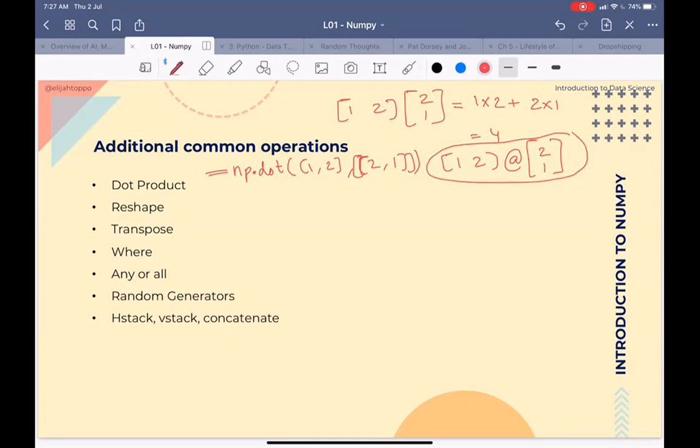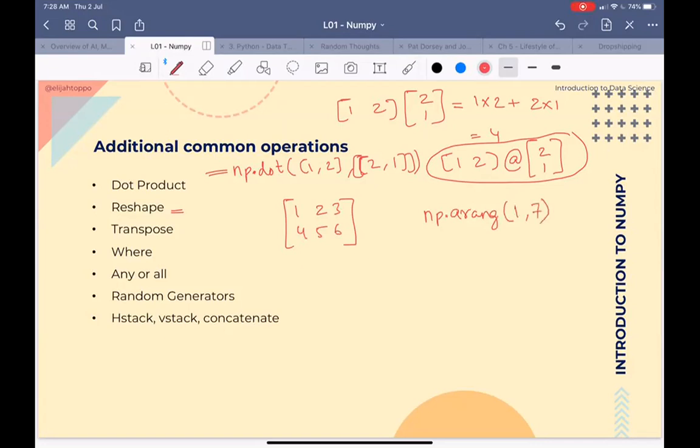Another interesting function is the reshape function. What the reshape function helps us do is exactly reshape the numbers. Let's say I give you a task to create a matrix like this with 1, 2, 3, 4, 5, 6. What we can do is create a range of values from 1 to 6 using np.arange, starting from 1 and ending at 7.